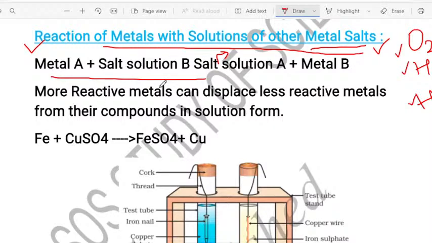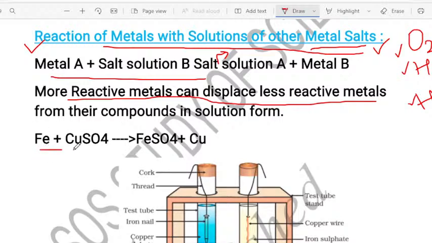See, generally this is an example for displacement reaction. This displacement reaction because we know what is displacement reaction. In displacement reaction, what happens? More reactive metal can displace the less reactive metal. Correct. And it will form the respective salt solution.